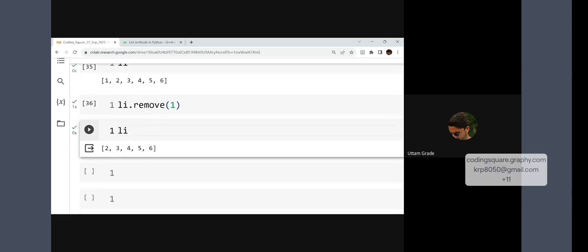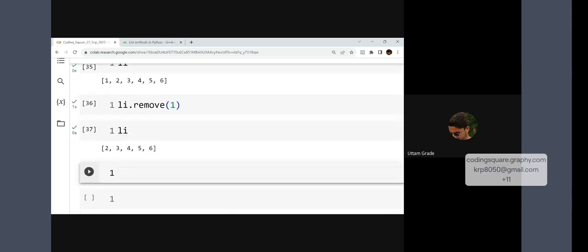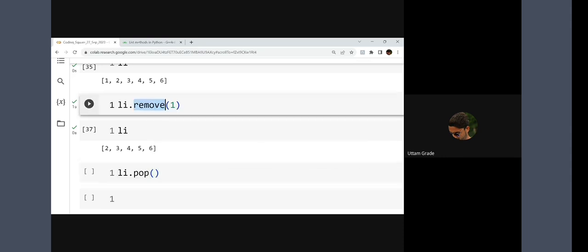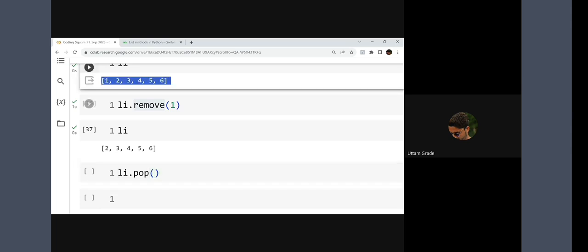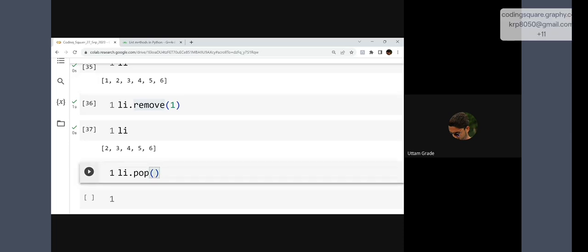Okay, sir, fine. But there is a similar function, that is pop. Pop is the function which helps you delete a value. It does the same task as remove, but within pop we have to pass an index. What is an index? Indexing in Python has two ways, from the left hand side and the right hand side. Indexing starts from the left hand side, always at 0. Within pop, I have to write the index number rather than the actual number.